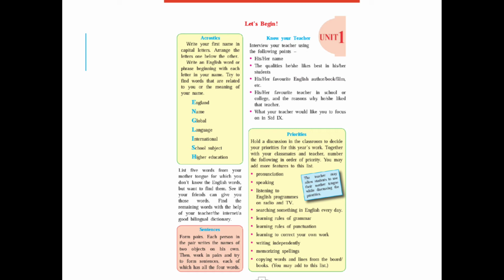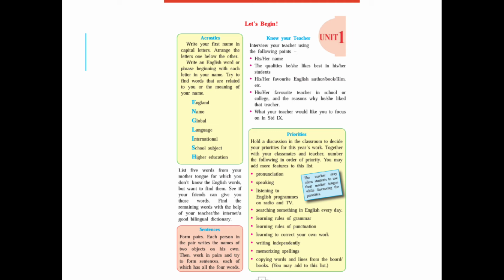Before starting the poem, see page number one of your textbook. The title is Let's Begin. On this page, four types of activities are given. Those are acrostics, sentences, know your teacher, and priorities. First, we will see acrostics.